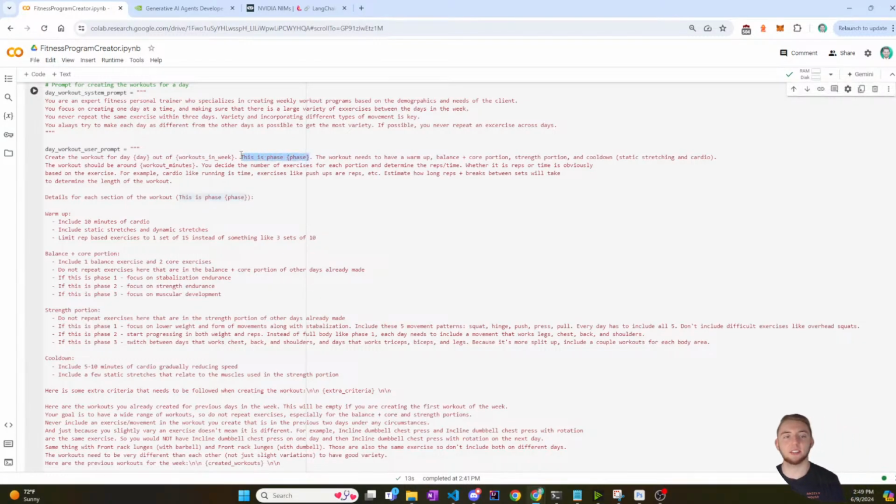Because I have an input like this is fake. Because based on the phase, this is a lot of what I got as expertise from my wife as a personal trainer. There's a different kind of structure for the workouts depending on the phase the client is in. When they first start, they're just getting into working out. They're in phase one, and that's a focus on stabilization endurance, which really just means focusing on building your core, building up your endurance, making sure that you're really ready for some of the tougher workouts that come with strength, endurance, and muscular development.